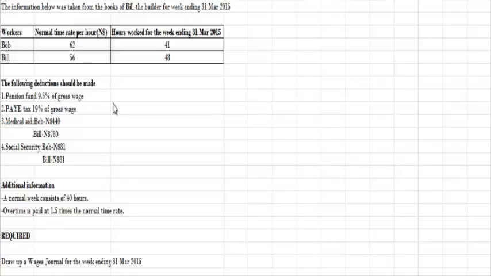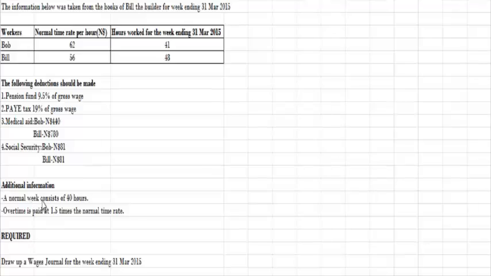First, pension fund is to be deducted at 9.5% of the gross wage. Pay as you earn should be deducted at 19% of the gross wage. Bob will pay $450 for medical aid and Bill will pay $780 for medical aid. And both of them will pay $81 for Social Security. Now, the additional information should also be taken into account.